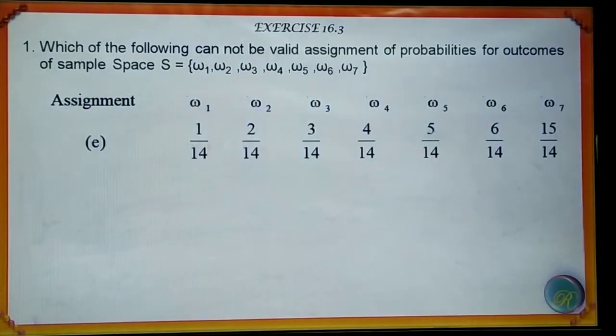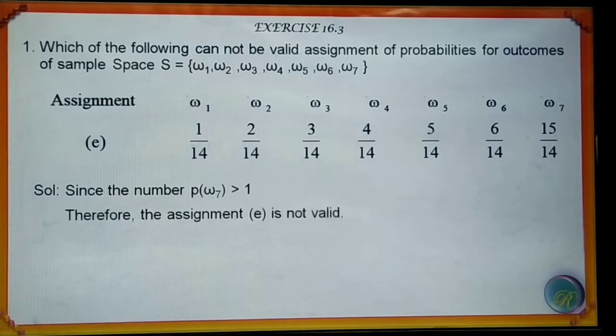Assignment E. Solution. Since the number probability of omega 7, that is 15 by 14, is greater than 1, therefore the assignment E is not valid.